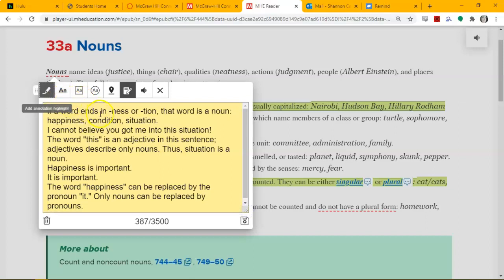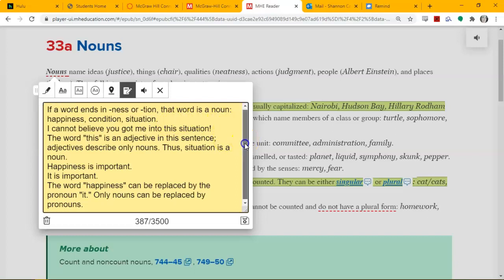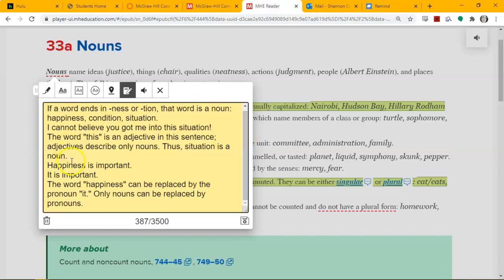If a word ends in NESS or TION, that word is a noun. For example, I cannot believe you got me into this situation. The word situation in this sentence is a noun. It ends in TION, and is described by an adjective, the word this. So now I know that that word is a noun. Happiness is important. It ends in NESS, so that's my first tip.